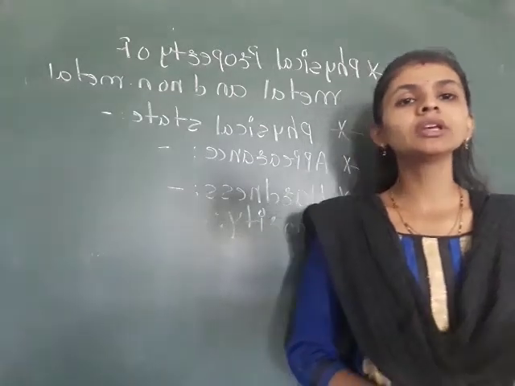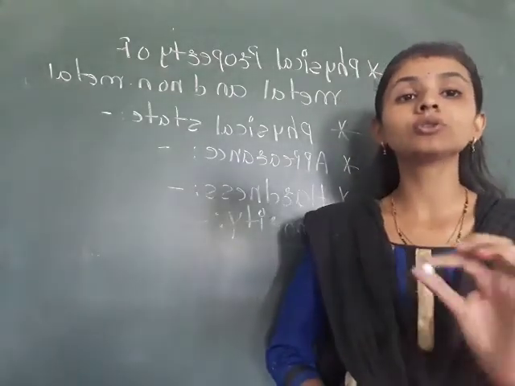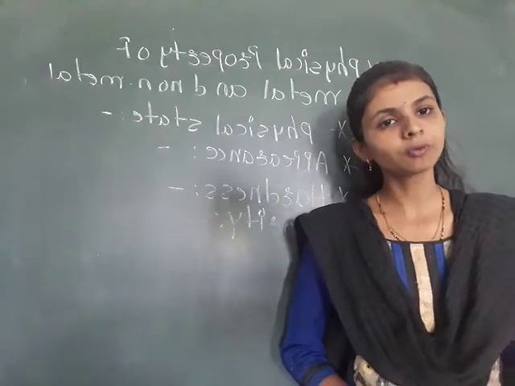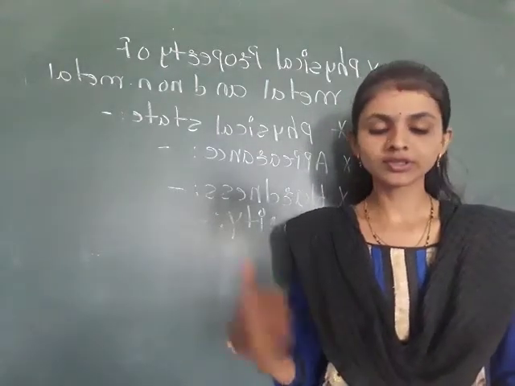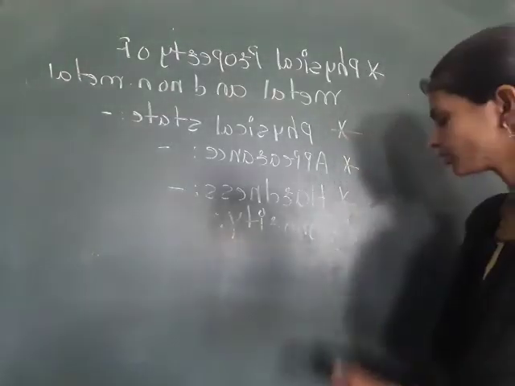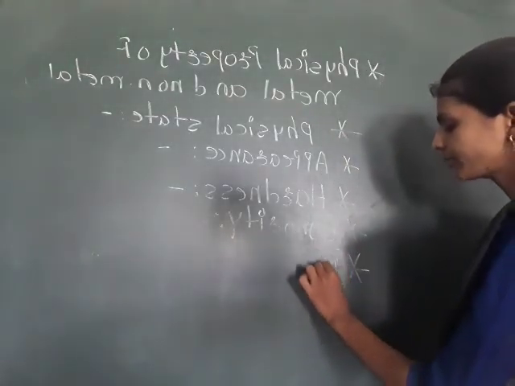Because of that only, those metals are known as sonorous. And non-metals cannot produce sound, so non-metals are known as non-sonorous. So this is the sonority property. Now the next property we are going to discuss is malleability.